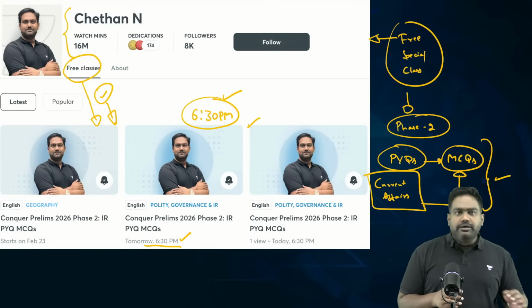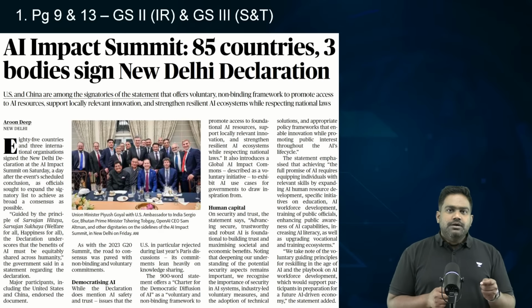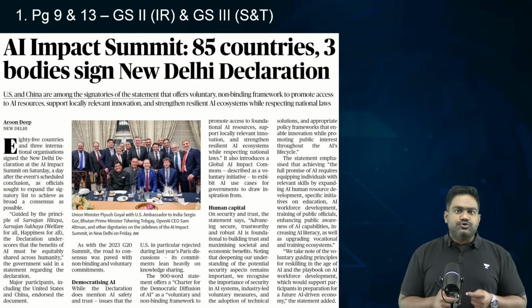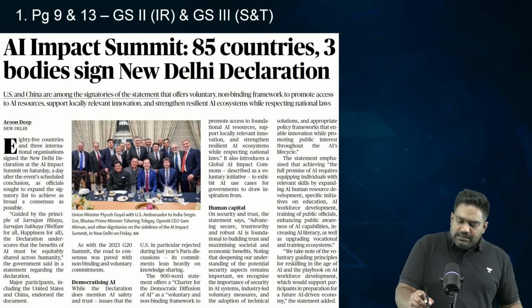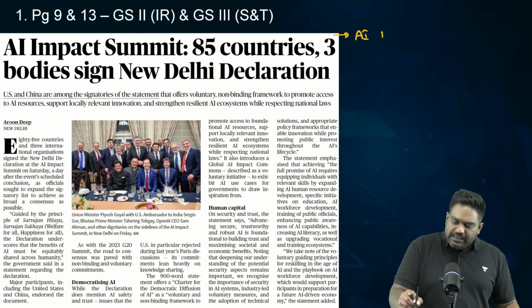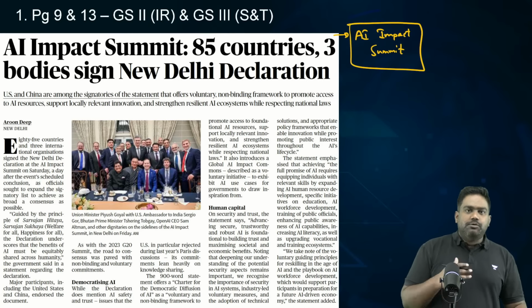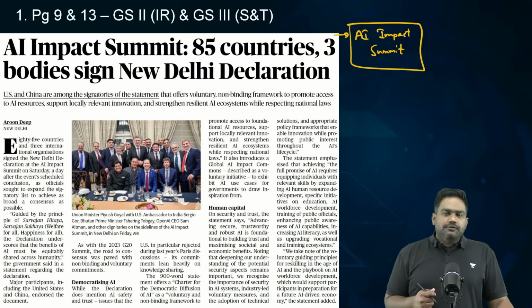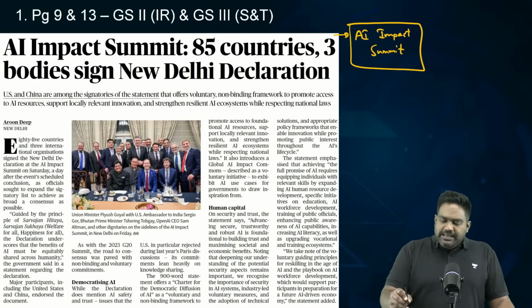So let's get started and look at the first topic. We have multiple articles in today's newspaper that help us understand the outcomes of the AI Impact Summit. As you all know, India hosted a high profile diplomatic event over the last 4 to 5 days. The AI Impact Summit has led to the signing of the New Delhi Declaration.